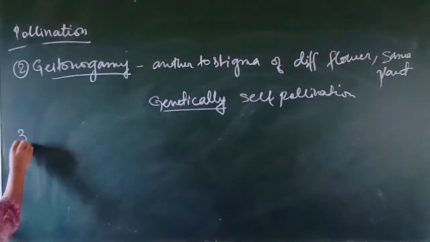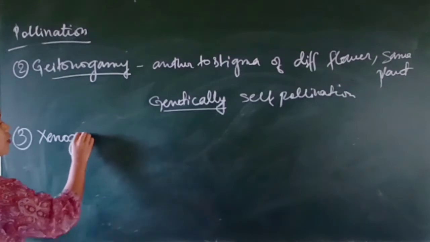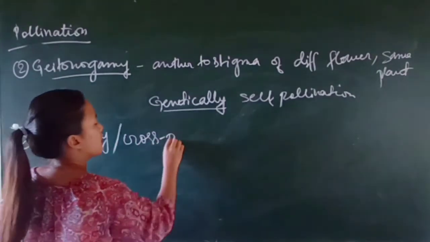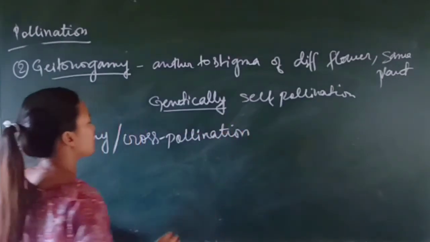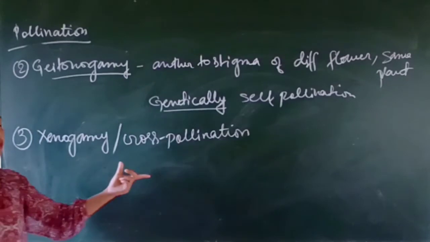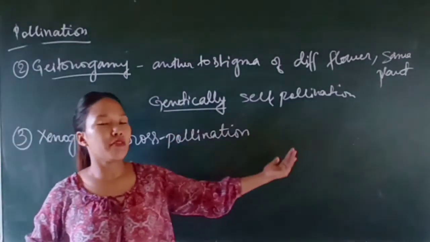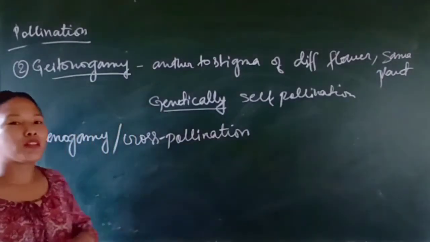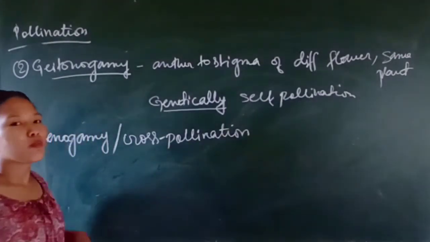Now the third one is xenogamy. This xenogamy is purely cross pollination. It comes under cross pollination. Here the pollen grains will be transferred from one plant to a different plant. So xenogamy is totally a cross pollination.